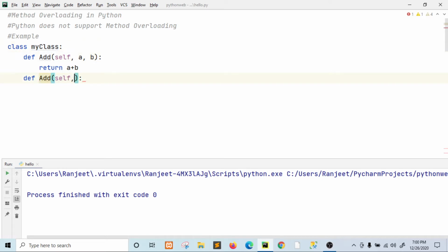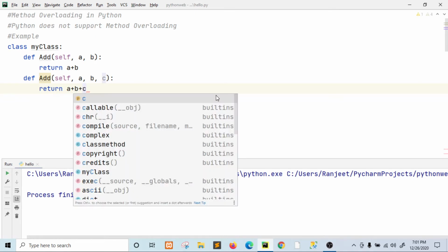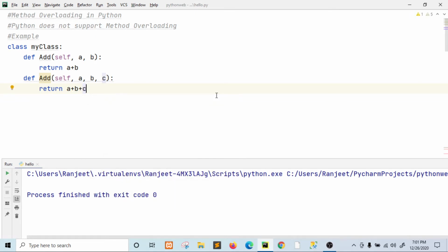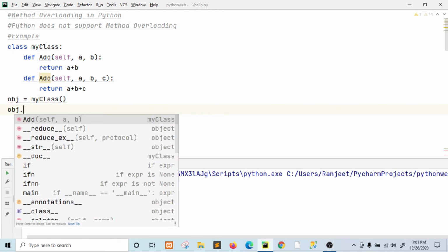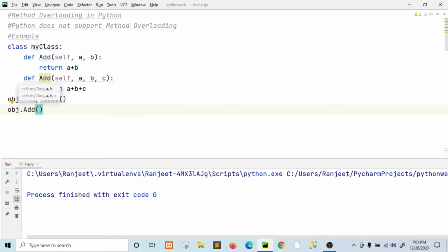Again here we pass three parameters and return a plus b plus c, right? So now we create an object of this class, MyClass. So the object is created now. So call our method add.